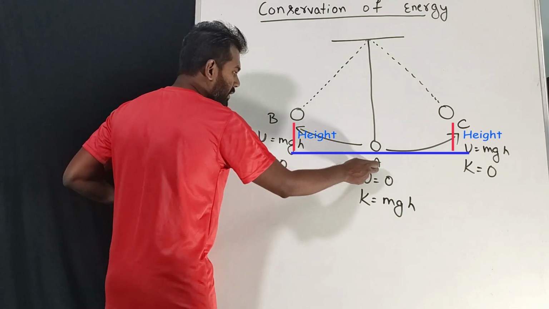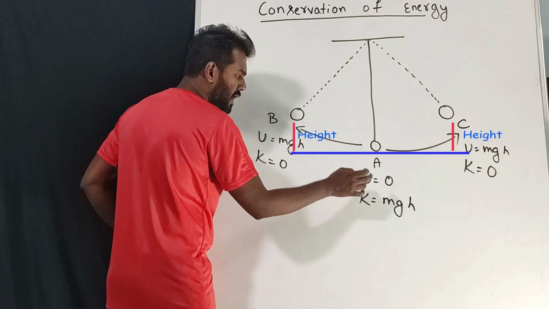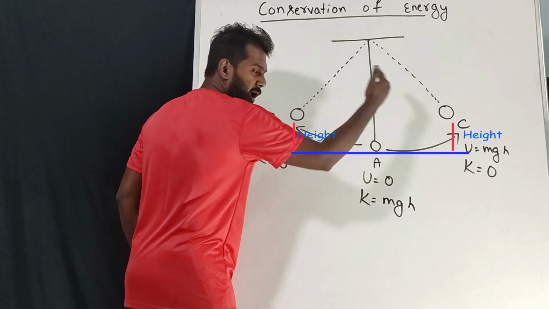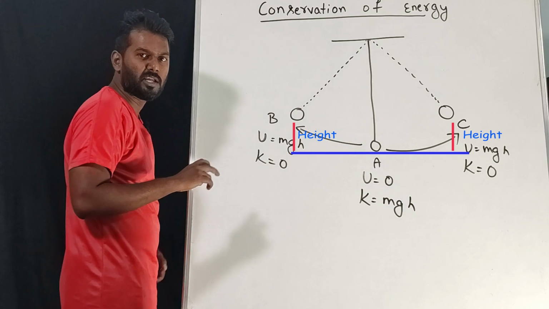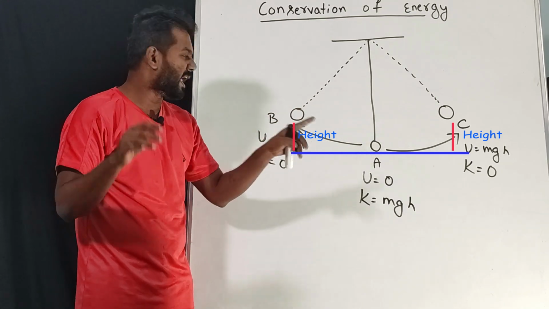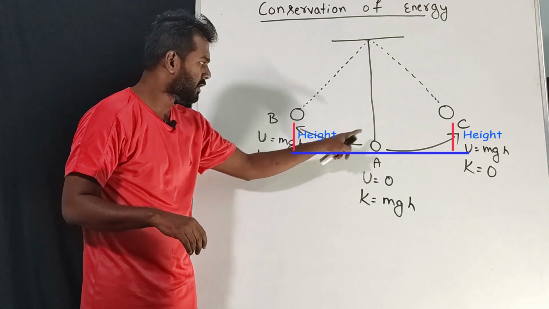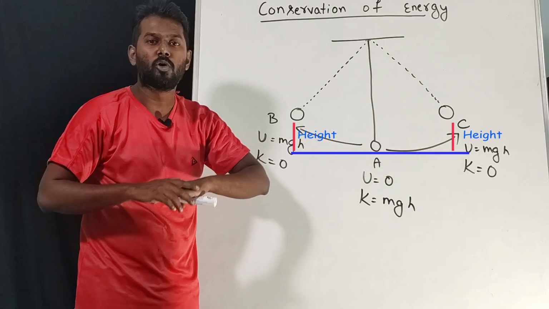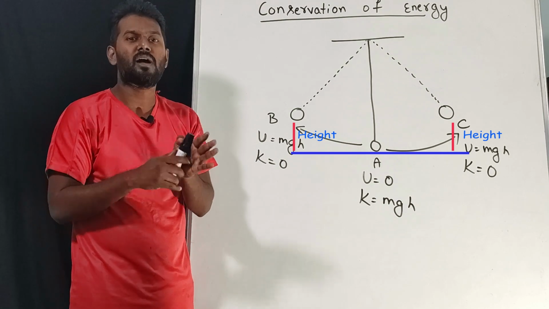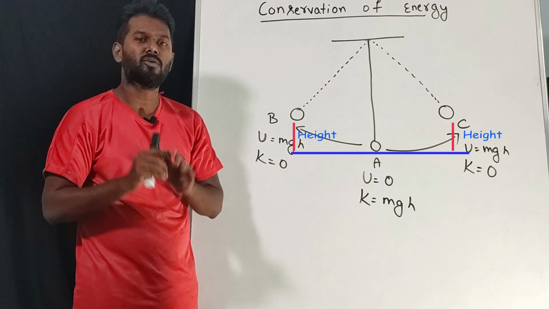At the midpoint there is only kinetic energy, no potential energy. At the 2 extreme ends, we have only potential energy, no kinetic energy. Anywhere else, we have both kinetic energy and potential energy. When we add them, we will get the constant 100% value only.